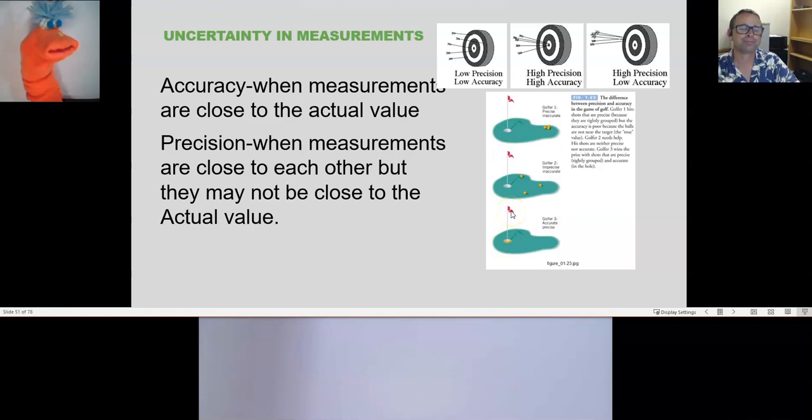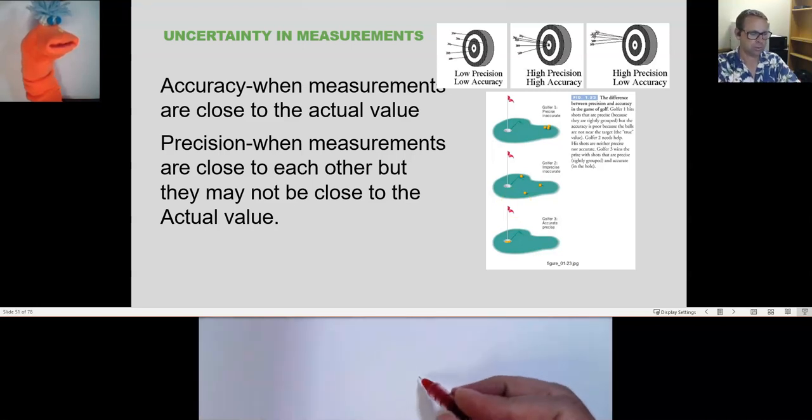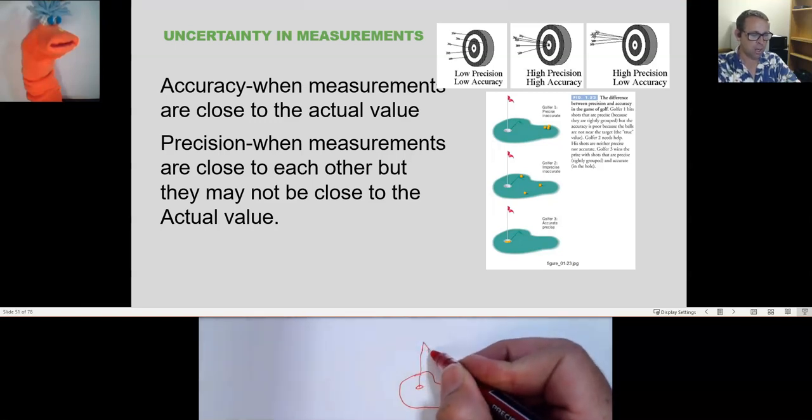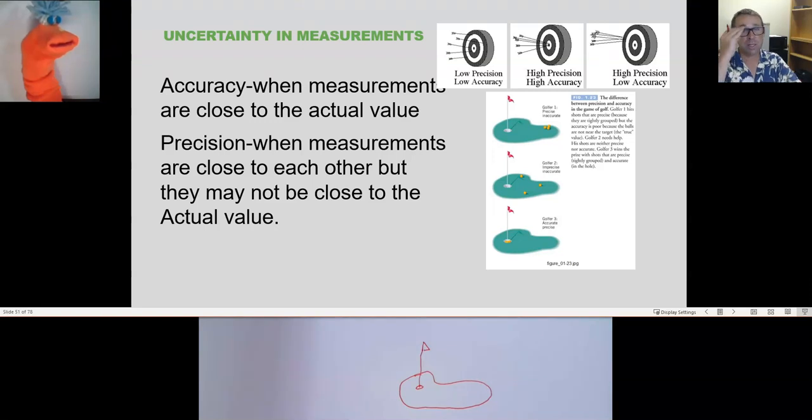Accuracy refers to the average value being close to the actual value. So if I say I'm a great golfer because when I go golfing, on average, I always hit it right in the hole, right? Would that make me a good golfer? Well, I guess so, if you always hit it right in the hole. I didn't say I always hit it right in the hole. What did I say? Oh, you said on average you always hit it right in the hole? That's right, on average.